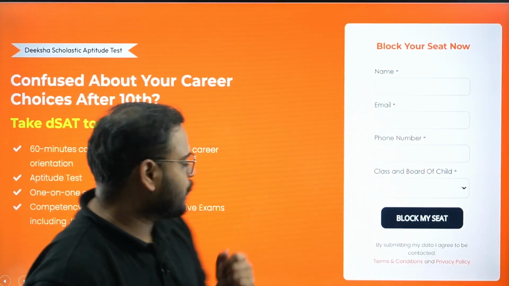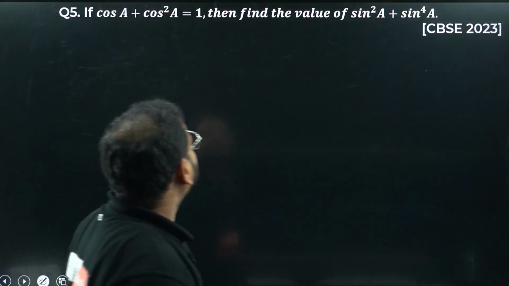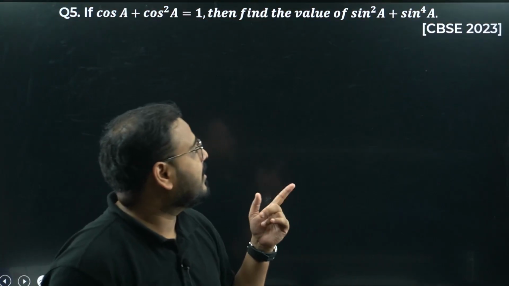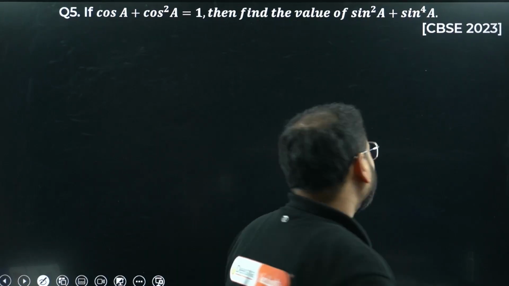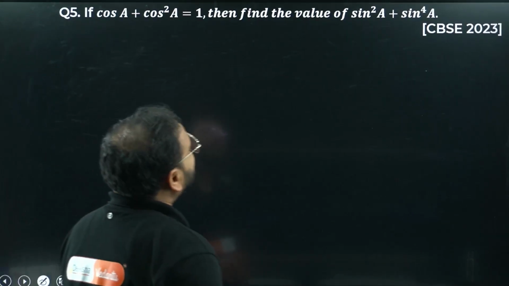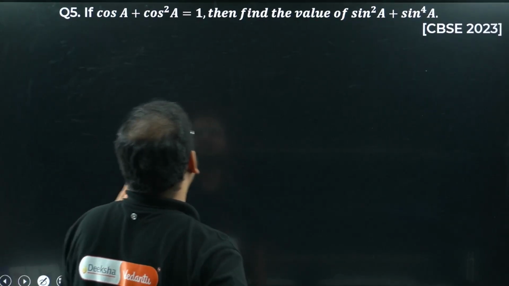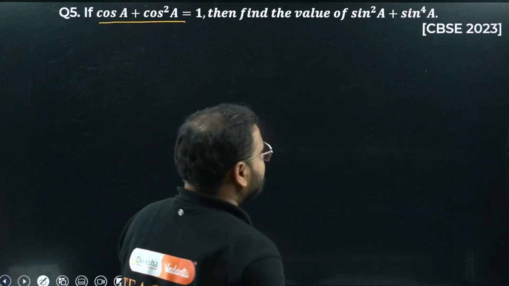Moving on to the questions now. Chaliye. This question is from the CBSE 2023 paper, also asked in the assessment reason. Similar questions have been asked in different papers, and now they are asking the ulta version. They have given: cos A plus cos square A is 1. Let's write it from there first.